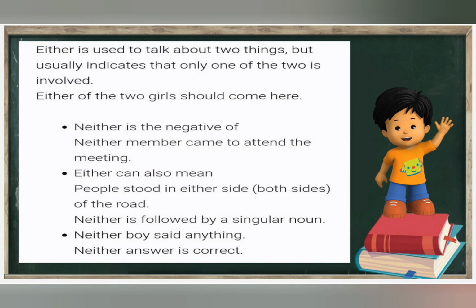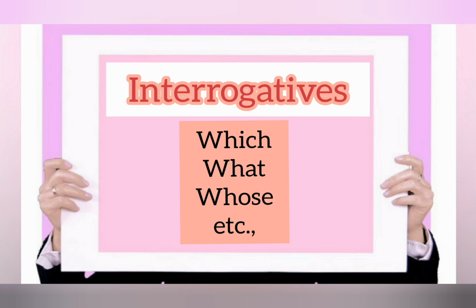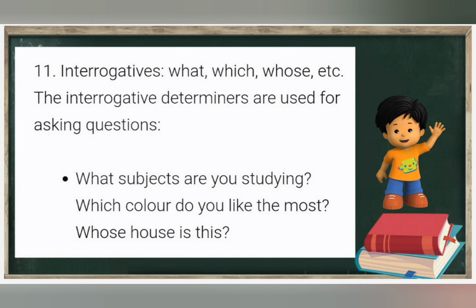Now let's see the next one, the last one. The final one is interrogatives. Which, what, whose, etc. are called interrogatives. The interrogative determiners are used for asking questions. What subjects are you studying? Which color do you like the most? Whose house is this? So when we are asking a question, that is called interrogative. So it is called interrogative determiners.